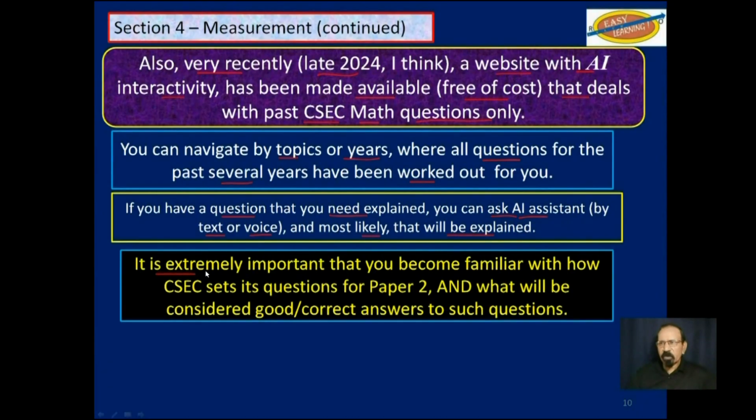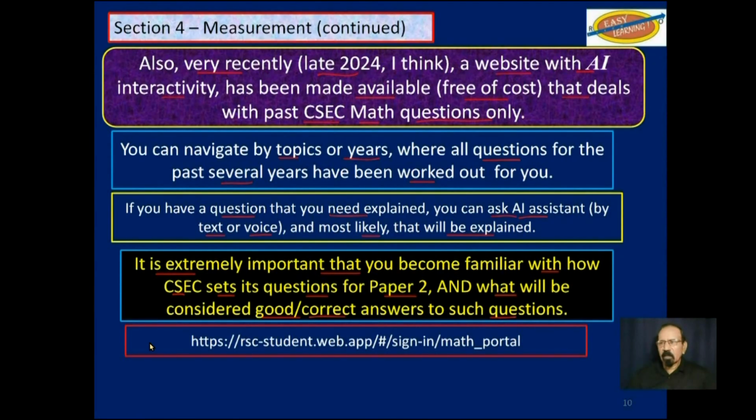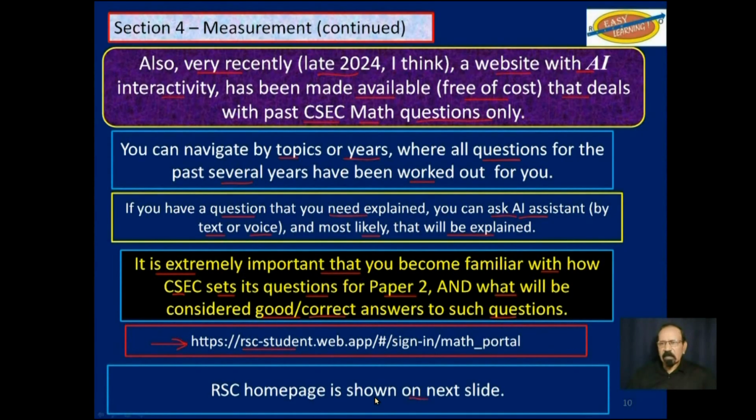It is extremely important that you become familiar with how CSEC sets its questions for paper 2 and what will be considered good or correct answers to such questions. This is the URL of that website. On the next slide, I will show you what the home page looks like for that website.